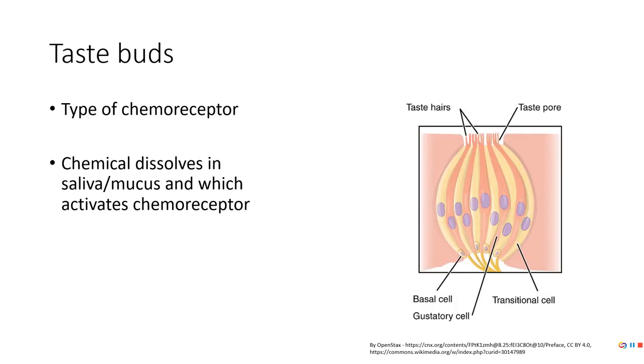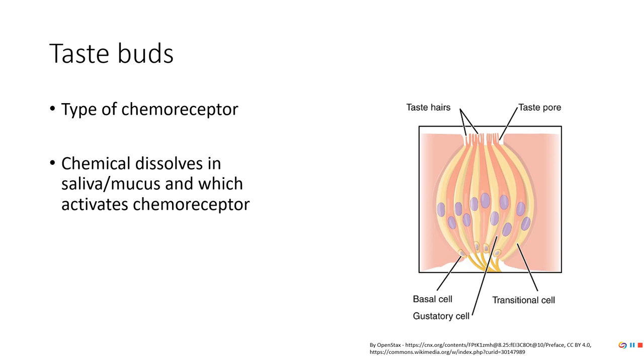So when it comes to taste, this is activated via taste buds, which you're all well aware of, or at least have heard of. What's really interesting about taste buds is they have little tiny hairs that stick out, waiting for a chemical that's been dissolved in the saliva to activate them. Now, typically taste buds are all chemoreceptors, so they're activated by specific chemicals. Taste buds are typically sensitive to one of the 5 tastes, but if you have a high enough concentration of some specific taste, they'll be activated.